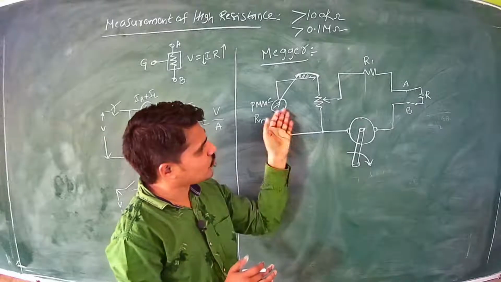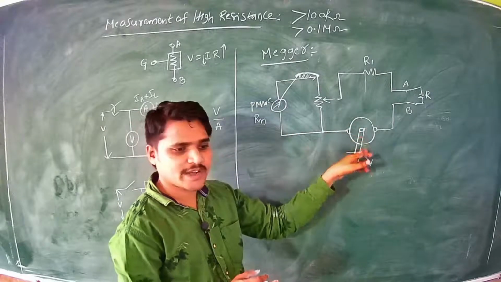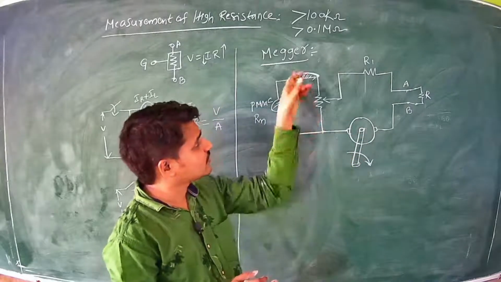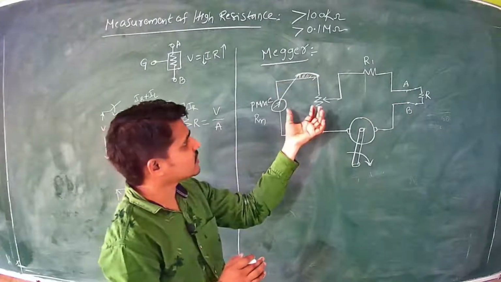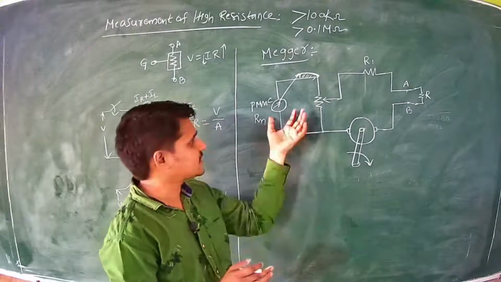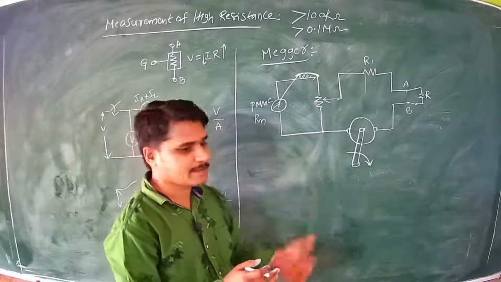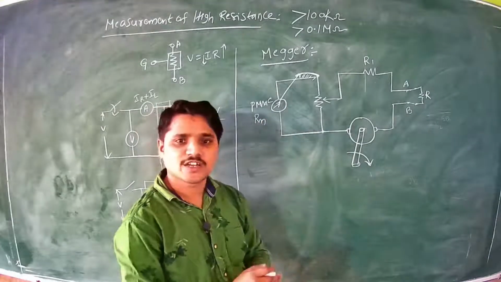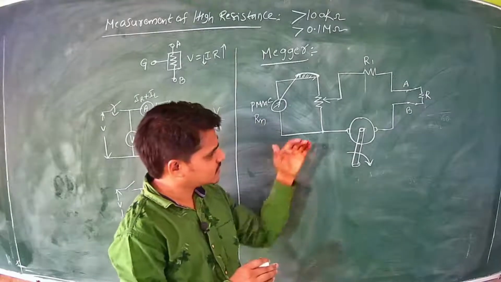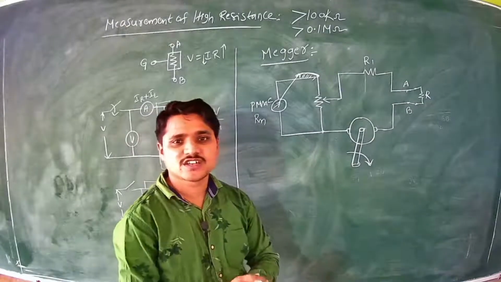So in place of the ohm meter, the battery is replaced by a hand driven generator, which leads to the Megger. Of course, the construction of this Megger is the same as our PMMC instrument, because we are using a PMMC instrument here. So this is the way to measure high resistance by using the Megger.